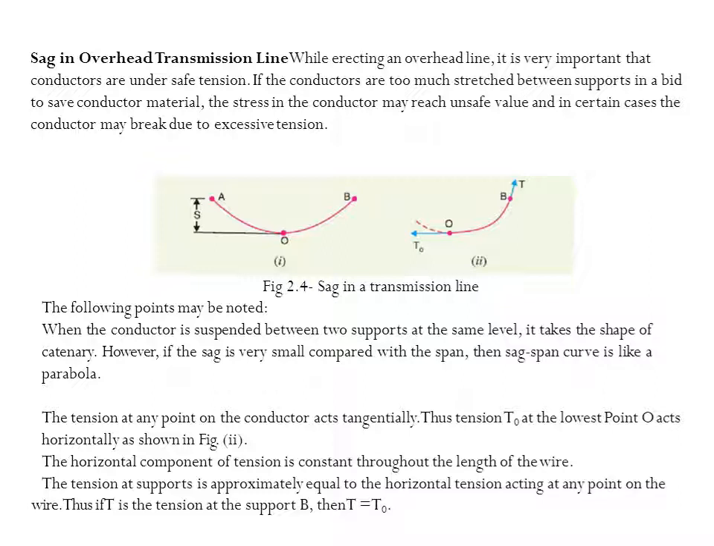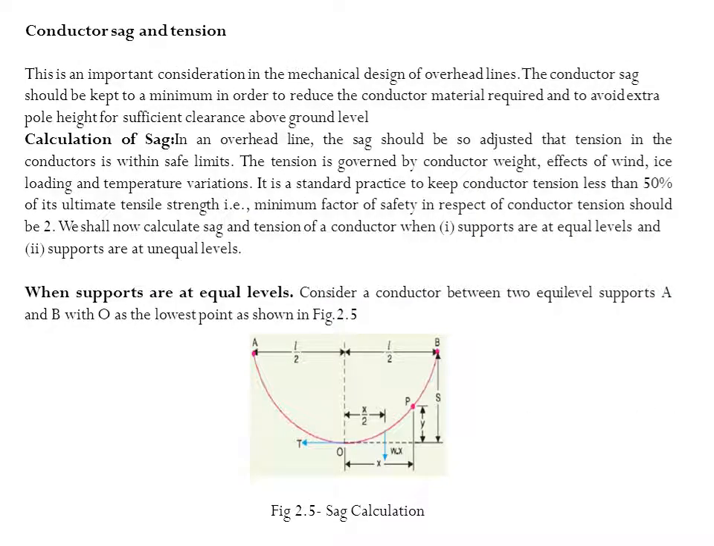The tension at any point on the conductor acts tangentially, that is shown in figure 2. Thus tension T0 at the lowest point acts horizontally. The horizontal component of tension is constant throughout the length of the wire. The tension at the support is approximately equal to the horizontal tension acting at any point on the wire. Thus, if T is the tension at the support B, then T is equal to T0.